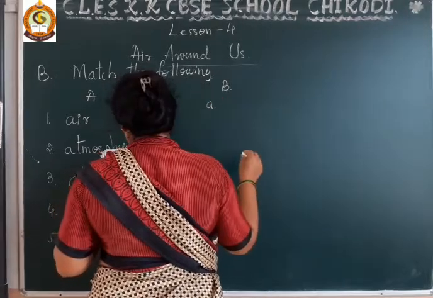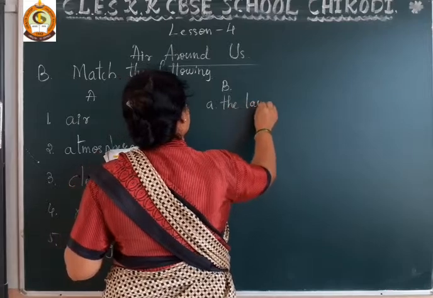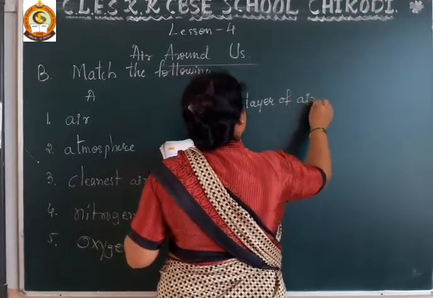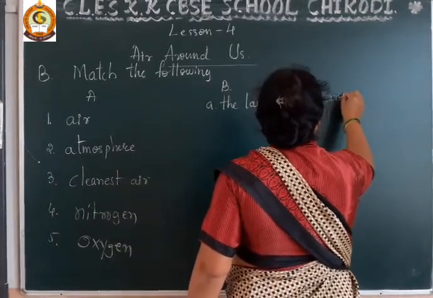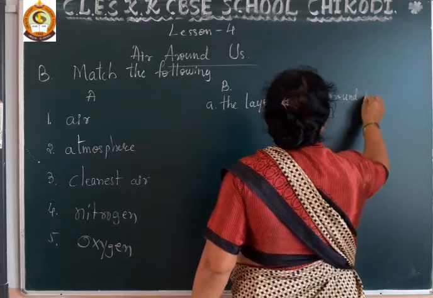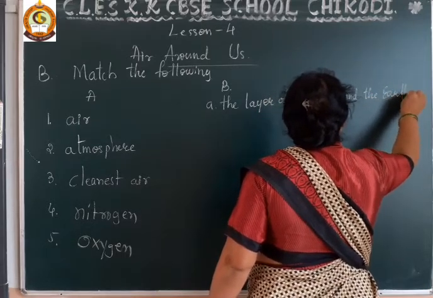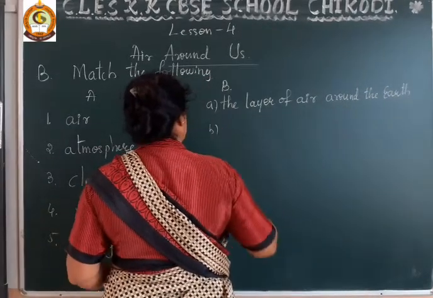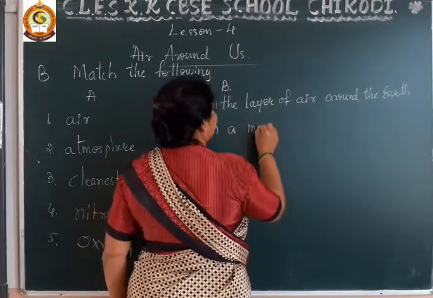First one is the layer of air around the earth. Okay, now B is a mixture of gases.